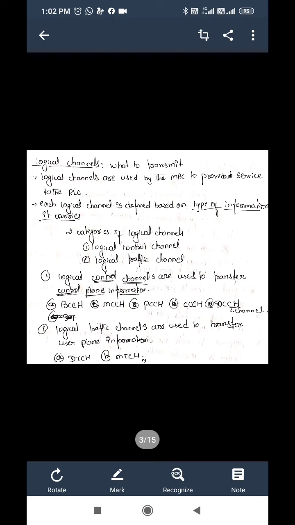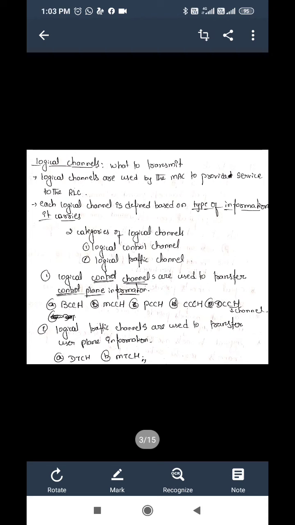PCCH is paging control channel. CCCH is common control channel. DCCH is dedicated control channel. The traffic channels are classified into DTCH and MTCH. DTCH is a dedicated traffic channel and MTCH is a multicast traffic channel.